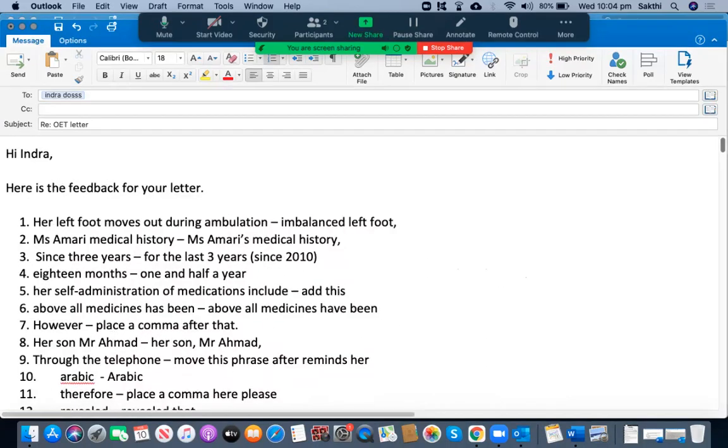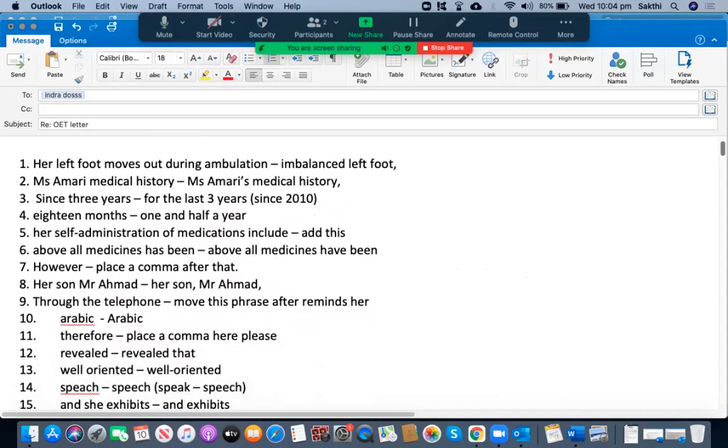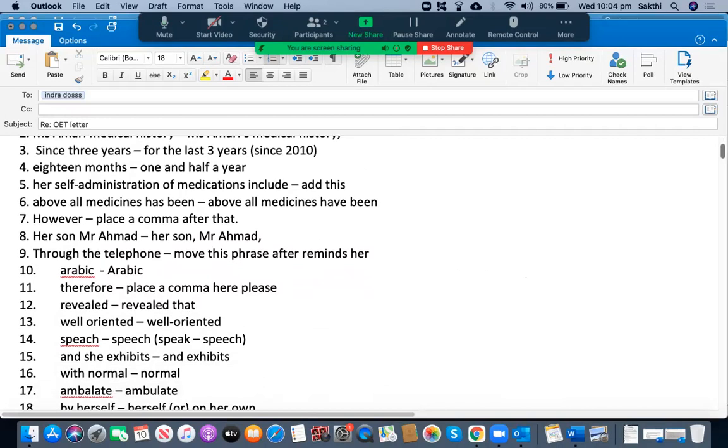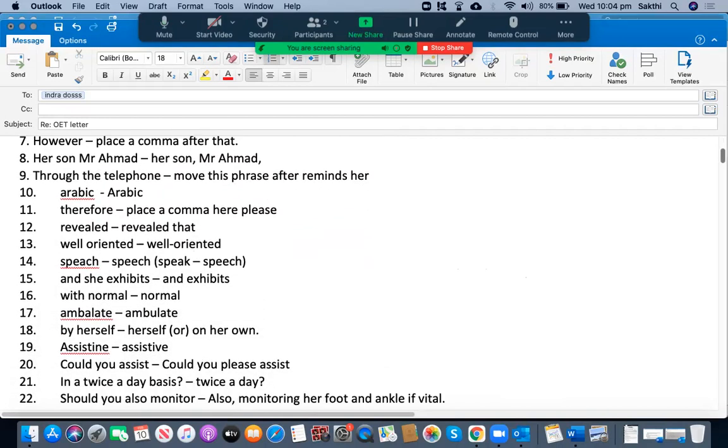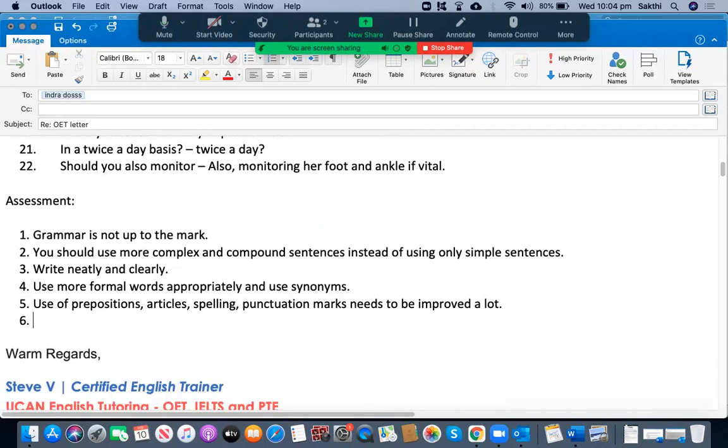Use the punctuation marks including the apostrophes.